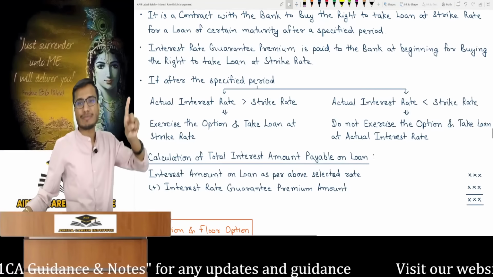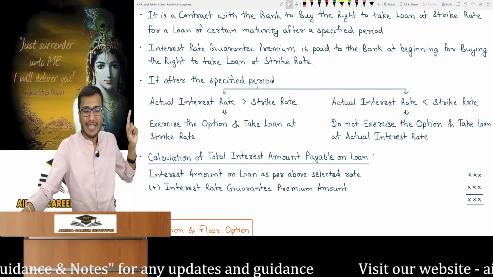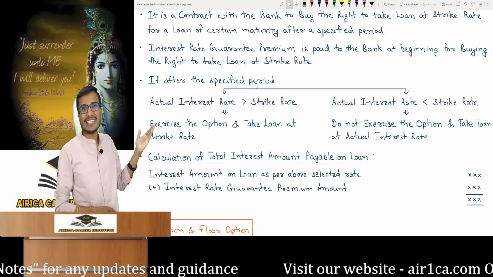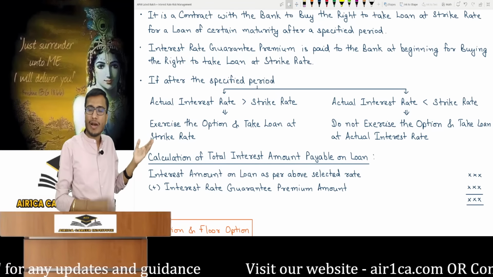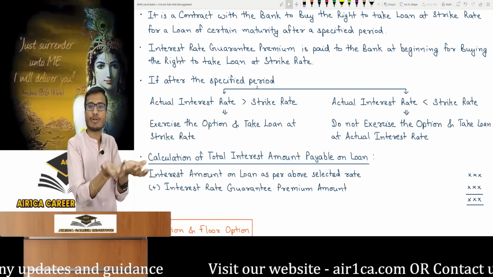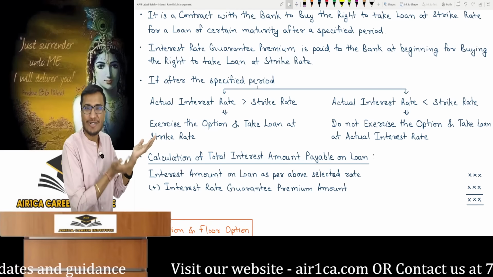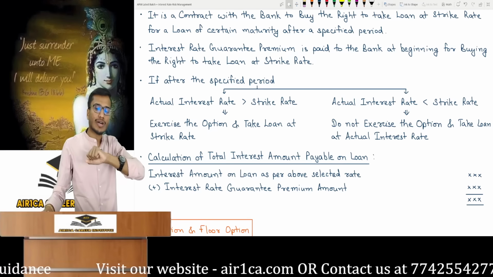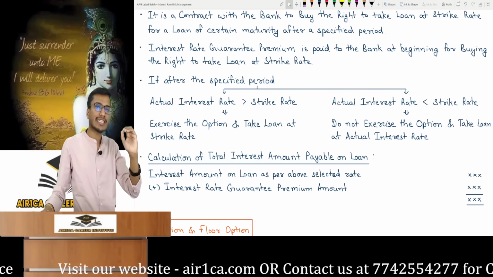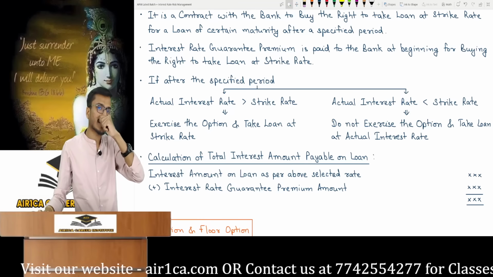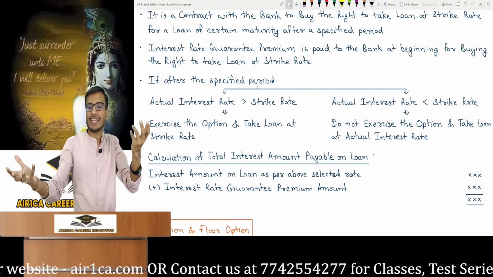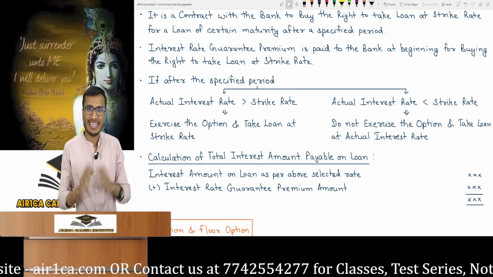After the 6-month period, I'll check the actual interest rate in the market. Has it become higher than the strike rate? If yes, then I'll exercise the option and take the loan at the strike rate. Suppose I had said 10% and the market rate is 12%, then I'll take the loan at 10%. So I have an option. But if the market interest becomes 8% and the strike rate is 10%, the actual interest rate is lower and the strike rate is higher. Why exercise the option? It is foolish to take a 10% loan when 8% is available in the market. I will take that. That's it.